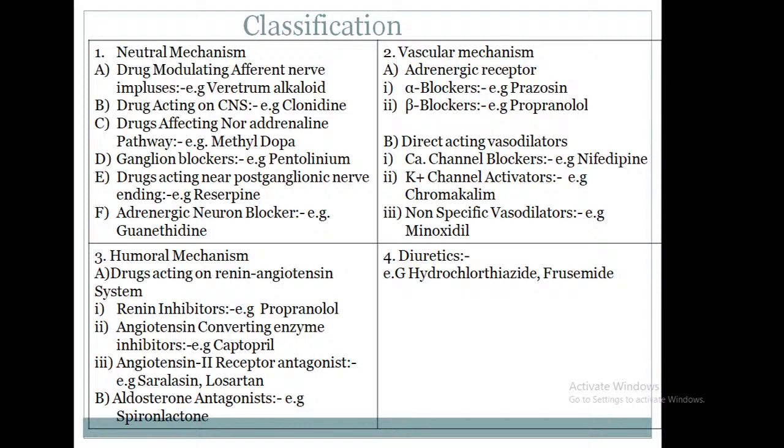Second class in the humoral mechanism, aldosterone antagonist, example spironolactone.